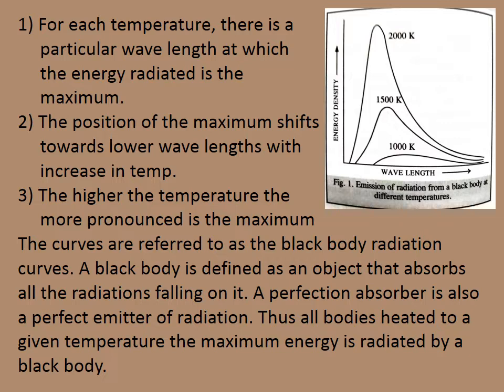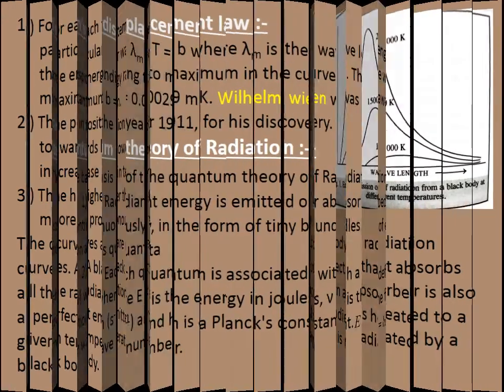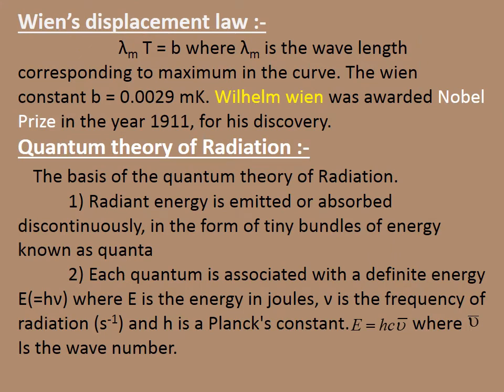As the temperature increases, the energy density is shifted to the shorter wavelength. At 2000 Kelvin, the wavelength is very small, compared with the temperature at 1000 Kelvin. Wien's displacement law: lambda m into T is equal to b, where lambda m is the wavelength corresponding to the maximum in the curve. And this equation is known as Wien's displacement law.